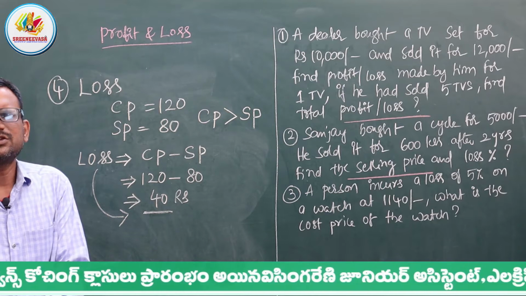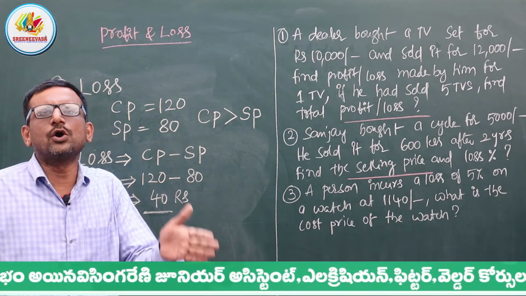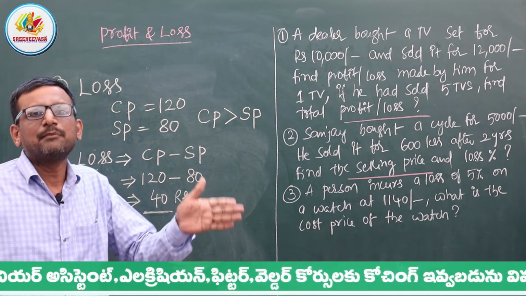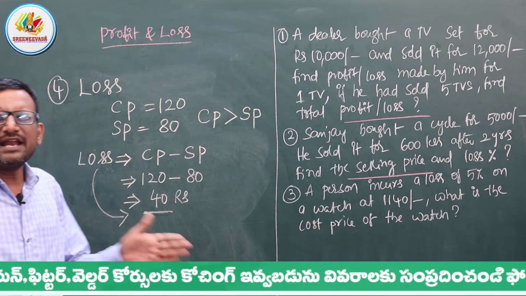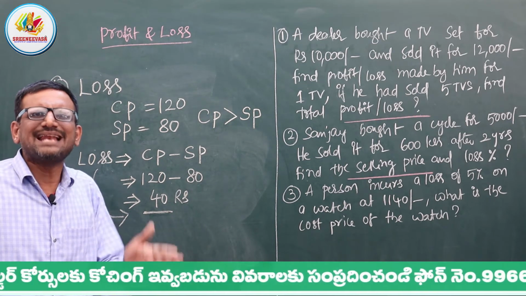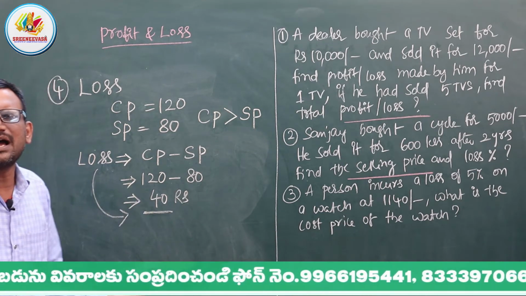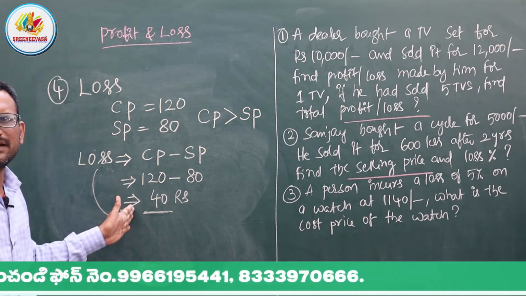Okay. So when the selling price is more than the cost price, we are going to get the profit. But whenever the selling price is less than the cost price, definitely we are going to get the loss. Am I clear?